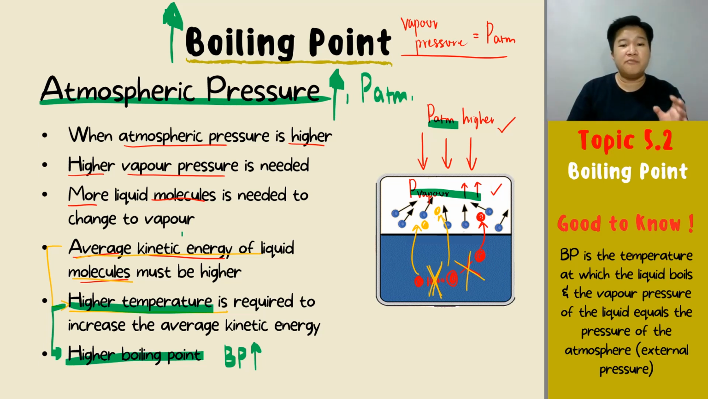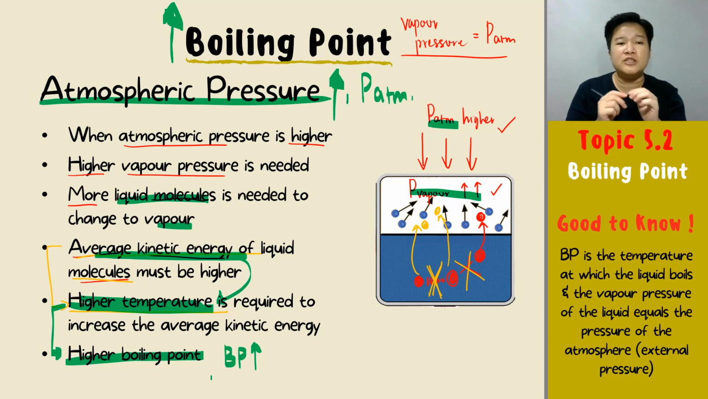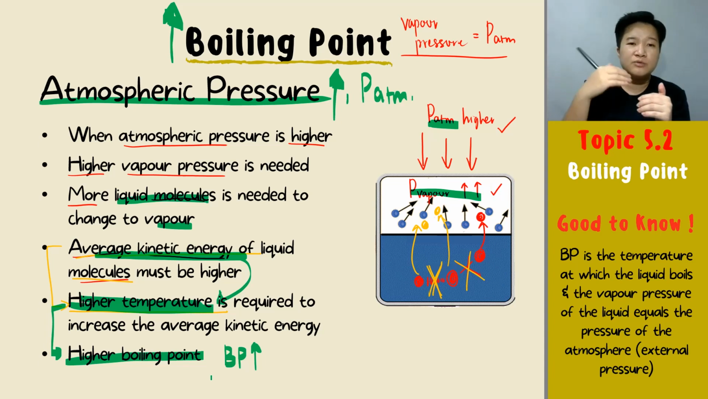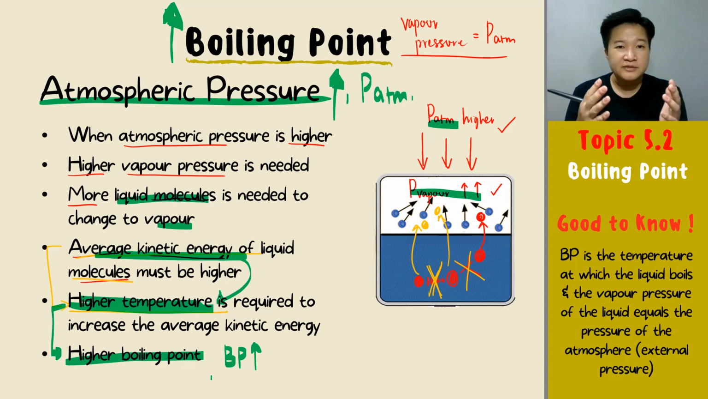So how do we achieve more vapor pressure? You need more liquid molecules to change to vapor. So to ensure more liquid molecules can change to vapor, you need a higher kinetic energy. And higher kinetic energy comes from higher temperature. That's why you will have a higher boiling point, because it needs a longer time to reach the higher temperature so that you will reach your boiling point. See that? That is how atmospheric pressure changes the boiling point.